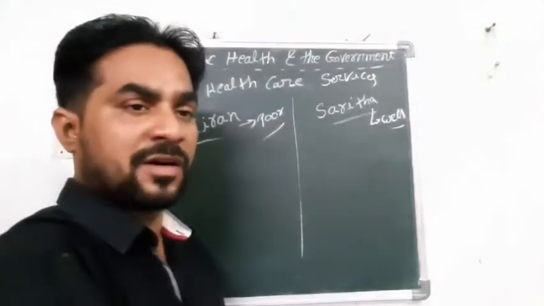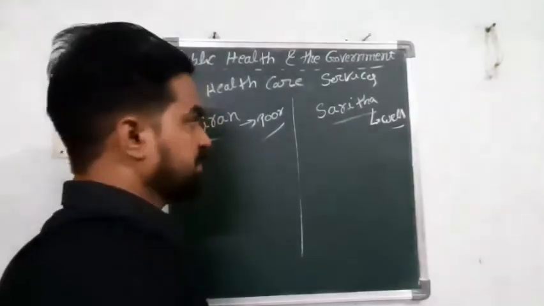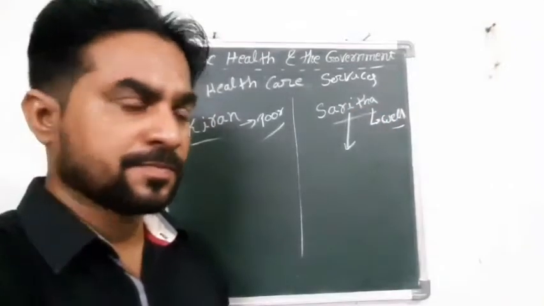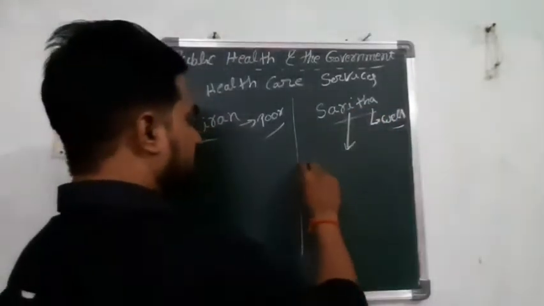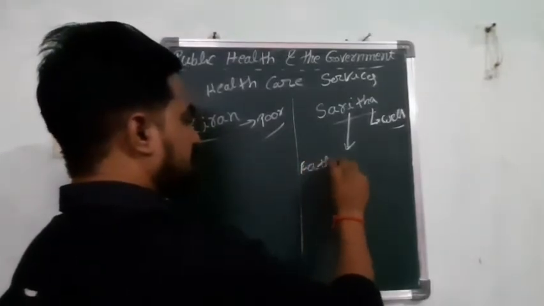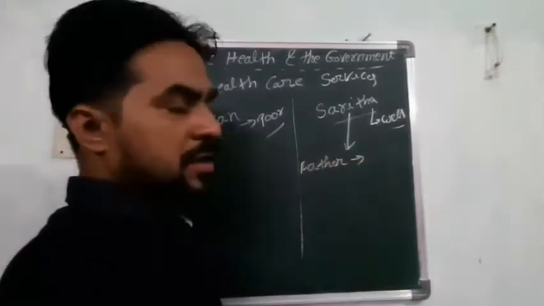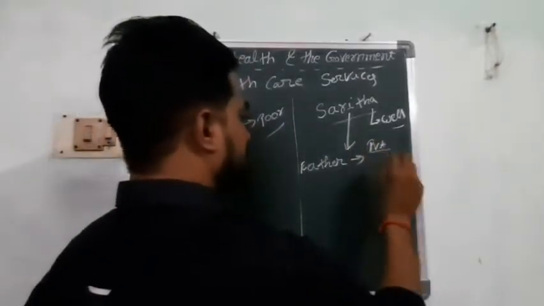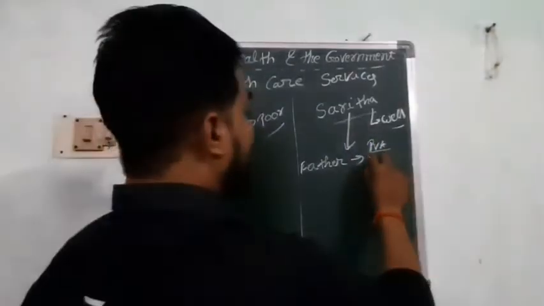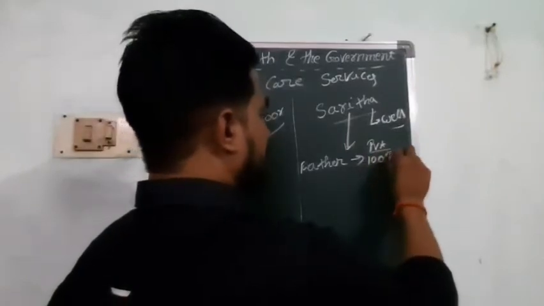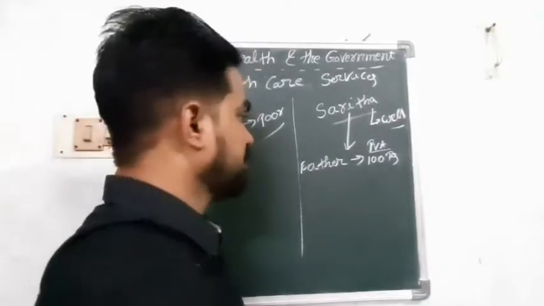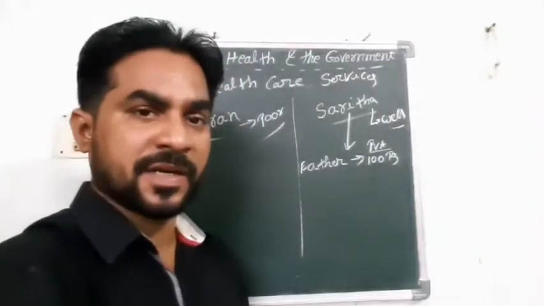At the end of the rainy season, Sarita got this health problem. Sarita's father took her to a private hospital, paying 100 rupees for the consultation fee. They registered their name and waited for some time.